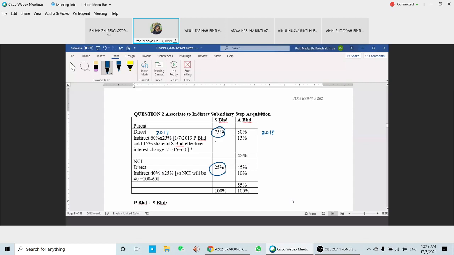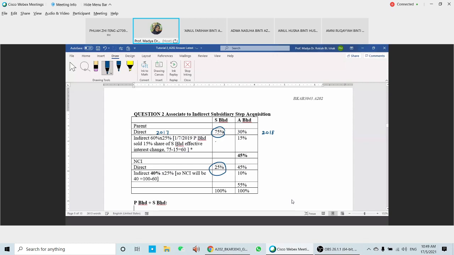Okay, before this, the parent has 75%. On 1st of July 2019, P disposed of 20% of its holding.